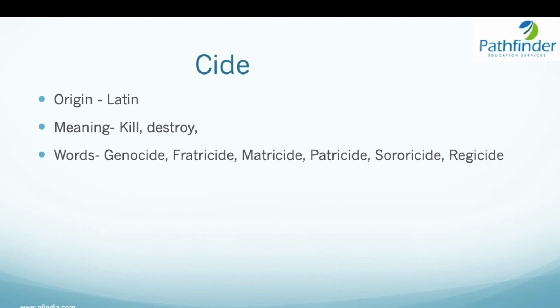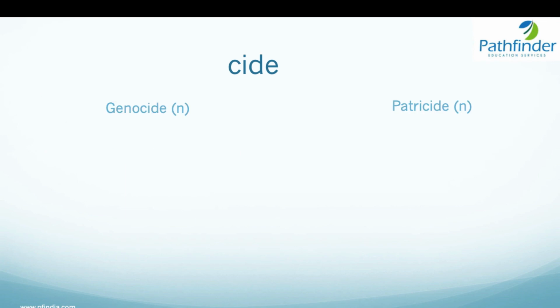Obviously, it kills insects. Similarly, genocide is nothing but killing an entire group of people. For example, many terrorist organizations in the world have engaged in genocides. They have killed an entire section of people, an entire segment of people, and hence they can be called guilty of committing genocide.